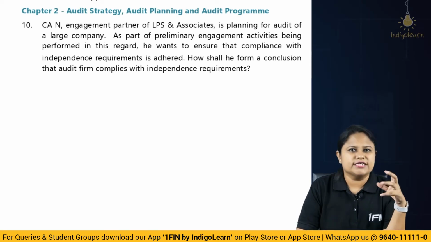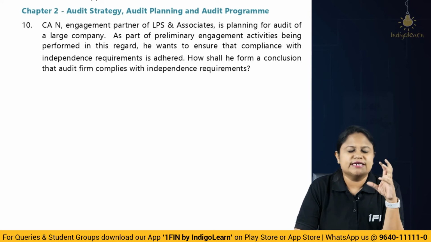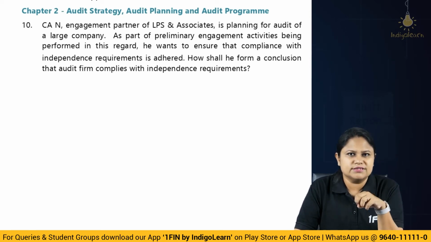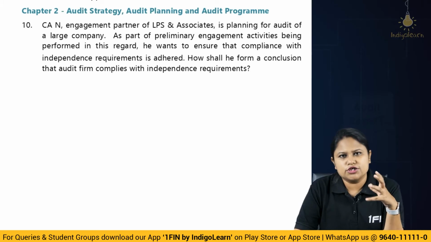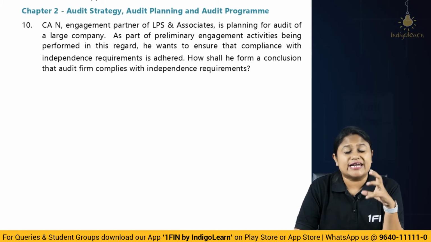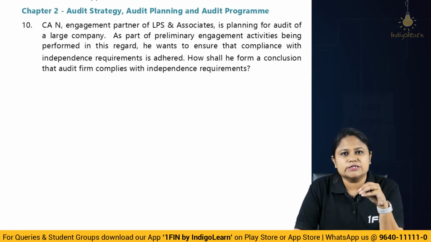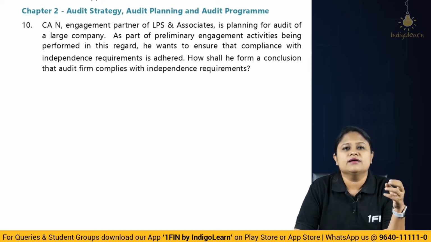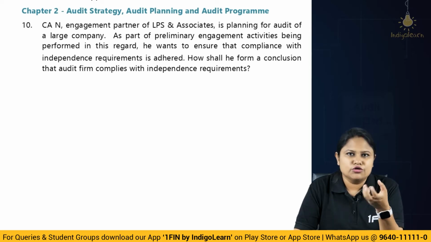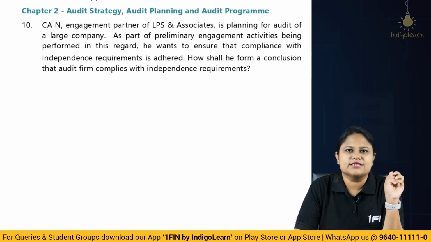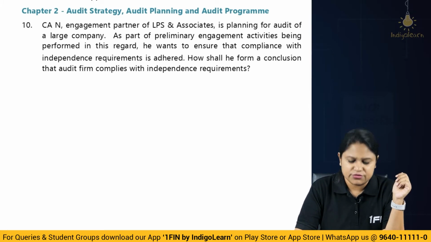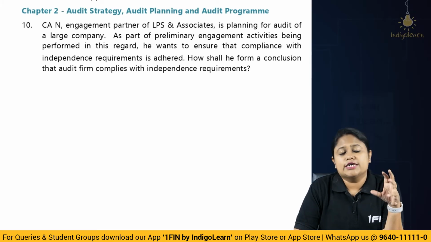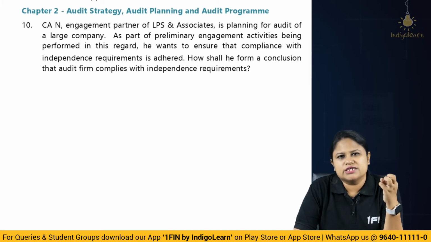So here the answer will flow very simple. So when you talk about independence requirement, we have to first understand about the team's independence criteria, understand the policy of the firm, check if there is any kind of threat to independence, then see if there is a possibility to eliminate the threat. Like for example, removing that particular assistant, or maybe if you have shares in the company, taking away the shares, or transferring the shares of those companies, giving up the shares of the company, selling off. Okay, or changing the engagement partner in whose name you're taking up the audit. Okay, so try to eliminate the threat or reduce the threat to an acceptable low